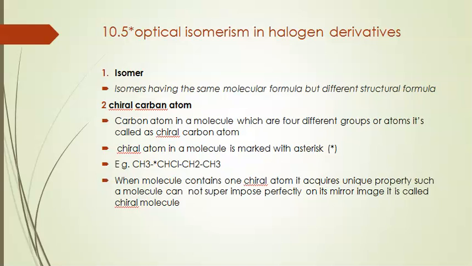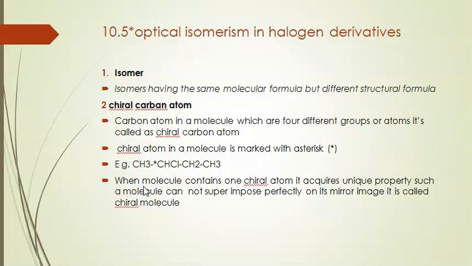Different groups or atoms attached, called the chiral carbon atom. A chiral carbon atom in a molecule is marked with an asterisk, meaning a star. Here in 2-chlorobutane, the 2 carbon atom is the chiral carbon atom.